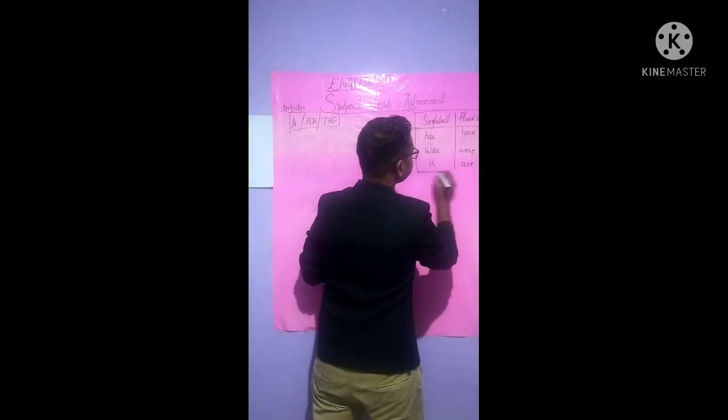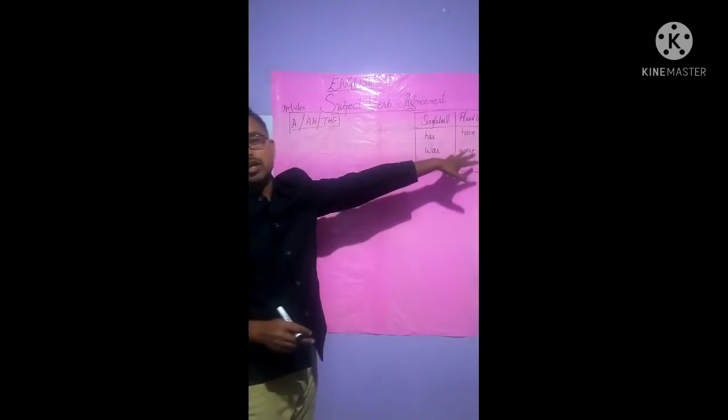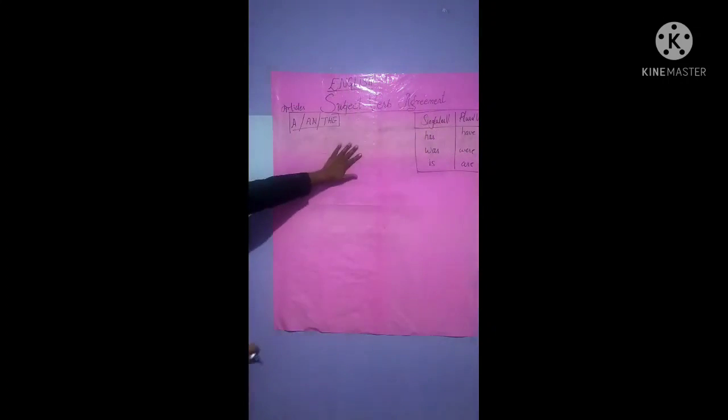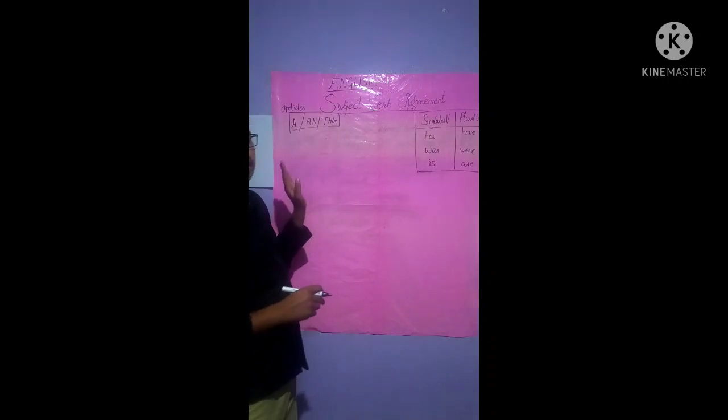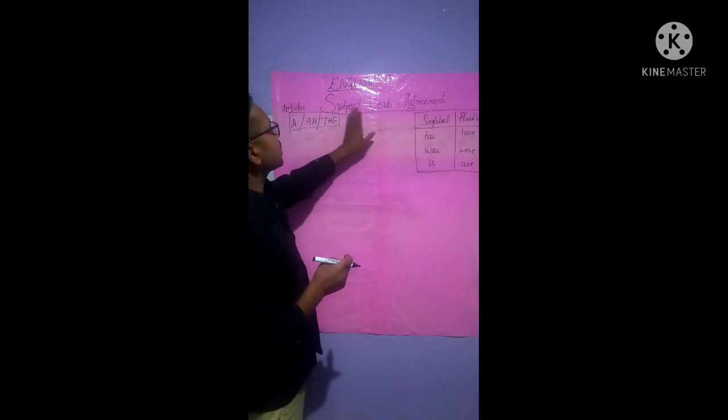All right, these are singular verb and plural verb. Now while framing sentences we will use them in our rules. Now I'm going to explain a few rules that are needed in subject verb agreement.